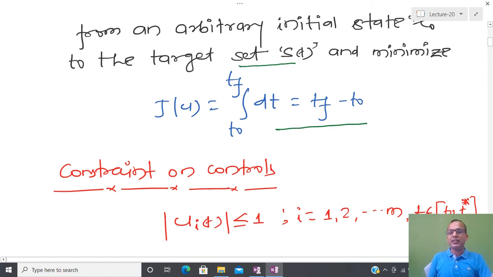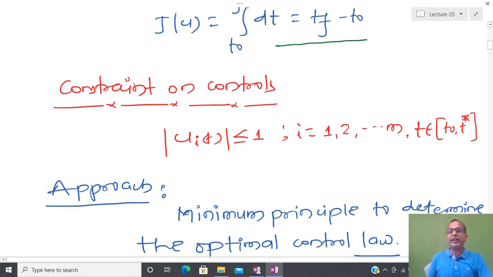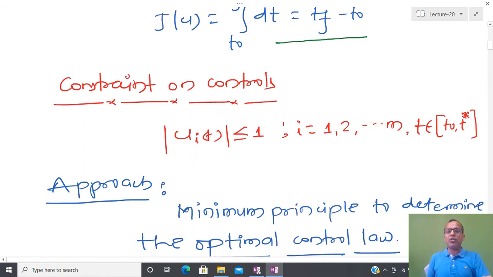Apart from this, since we are talking about realistic situations, most of the time our control is constrained, and here I am talking about normalized control, meaning I am assuming that my control is bounded by unity. Since I have m number of controls, each and every component of control is bounded by some maximum limit, that is 1.